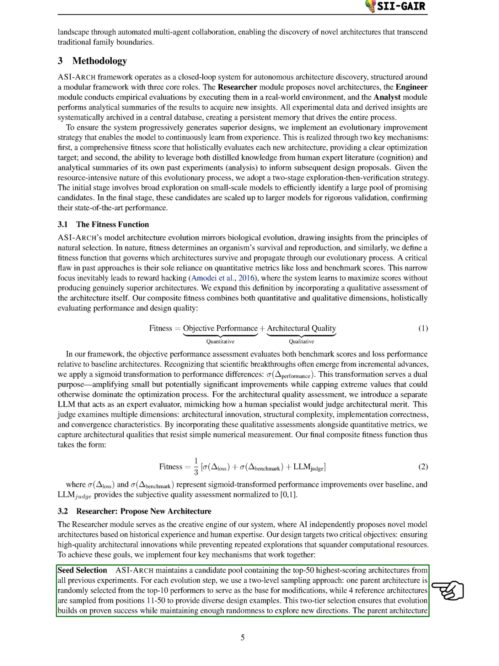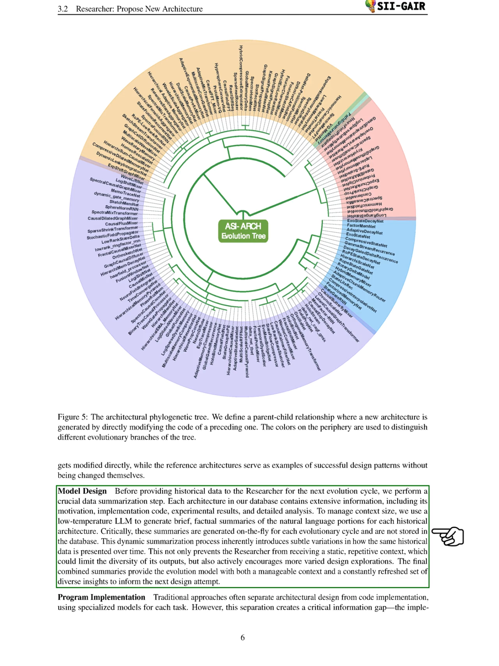Section: Model Design. In this section, we outline our model design and implementation process. Before we provide historical data to the researcher for the next evolution cycle, we first summarize the data. Each architecture in our database includes detailed information such as its motivation, implementation code, experimental results, and analysis. To keep the context manageable, we use a low-temperature language model to create brief summaries of the natural language parts for each historical architecture.